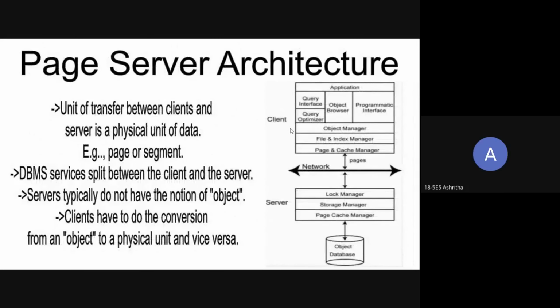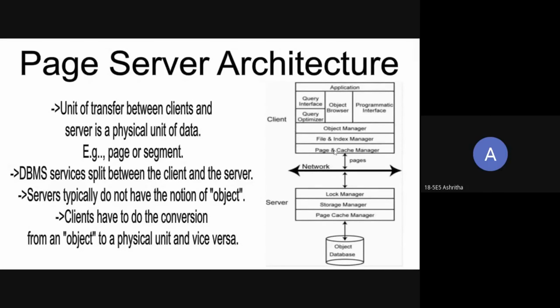Next is page server architecture. Page server architecture is the same as object server, whereas here the client requests pages. Pages consist of different objects, small or big. A page is a combination of objects, and whenever a client requests a page, the server retrieves it from the disk and returns it to the client.